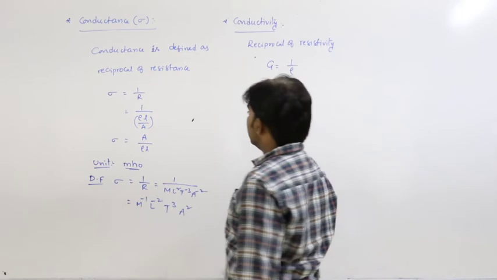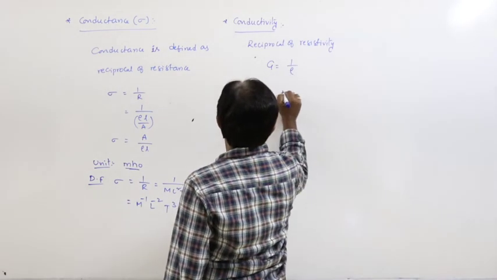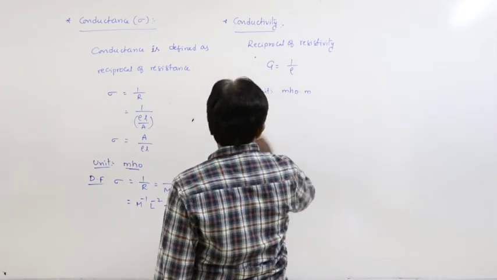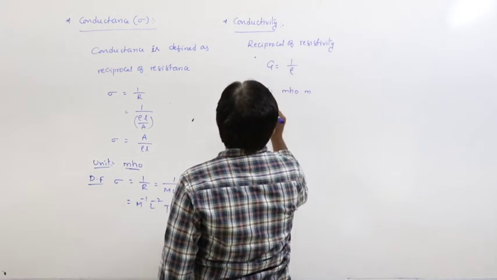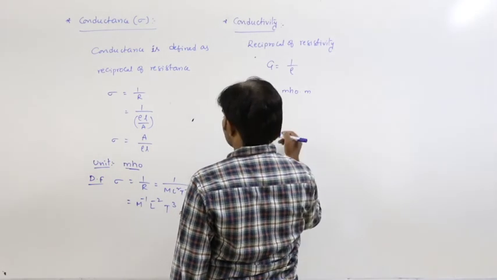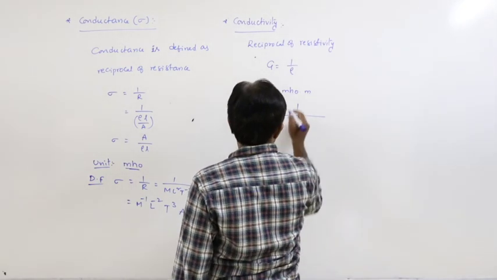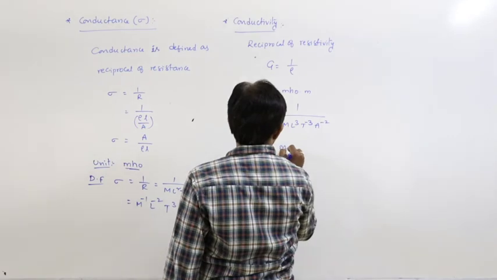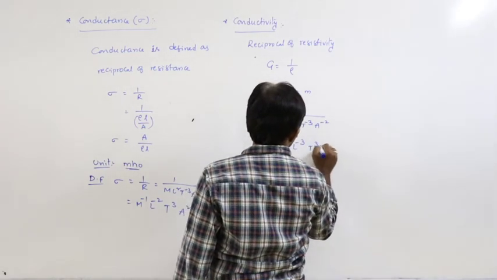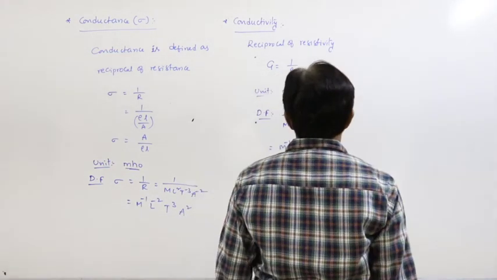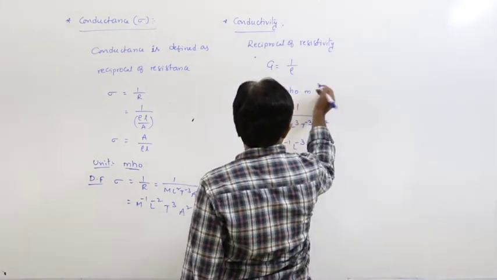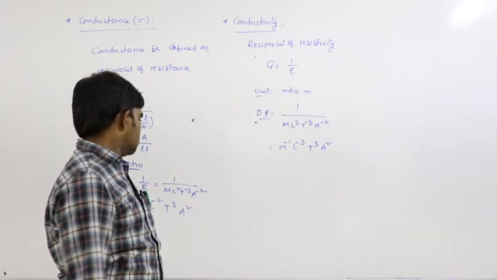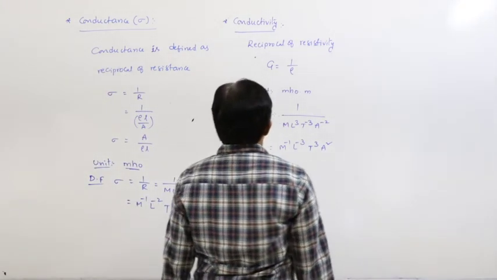Its unit is mho per meter. For the dimensional formula, 1 by resistivity, where resistivity is M L cube T power minus 3 A power minus 2, gives M power minus 1 L power minus 3 T cube A square. So now this is conductivity.